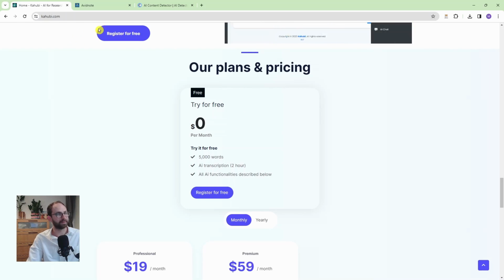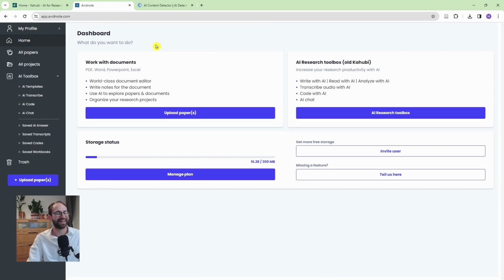All you need is your email, and once you do, you can log in, and this is what you will see. This is the starting interface. Now it's divided into a few sections here. So the first one is your PDF, Word, PowerPoint, Excel viewer. And this essentially works like Mendeley or Zotero, right? It's a PDF viewer, it's a document editor, you can write your notes. It also works like ChatPDF. You can ask questions, which is really, really good.